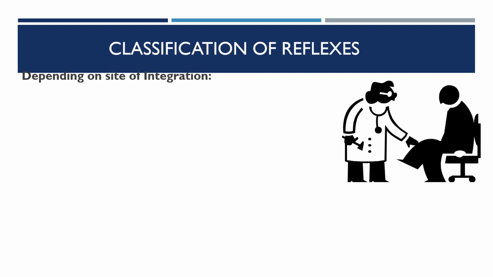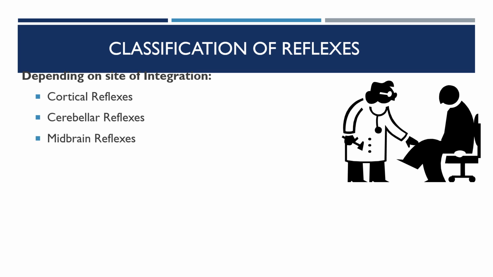Depending on the site of integration, there are cortical reflexes. In these reflexes, the center is located in the cerebral cortex. Cerebellar reflexes have the center in the cerebellum.